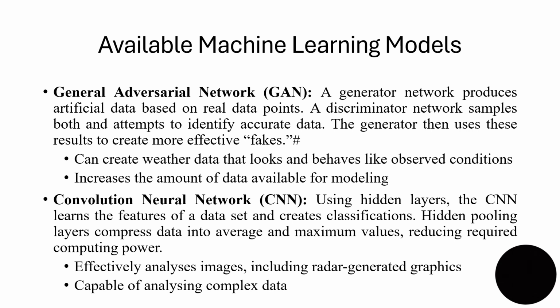Finally, the fourth machine learning model that we can use in order to corroborate these hypotheses on the thoughts that I had was a convolution neural network, or CNN. Using hidden layers, the CNN learns the features of a dataset and creates classifications. Hidden pooling layers compress data into average and maximum values, reducing required computing power. The benefits of CNN is first that it effectively analyzes images, including radar-generated graphics, and the second is that it's capable of analyzing complex data.